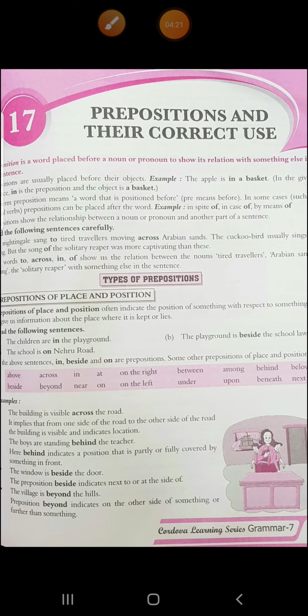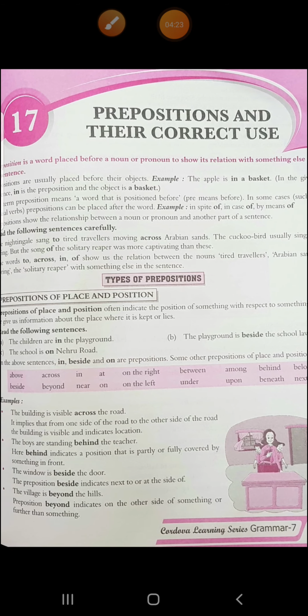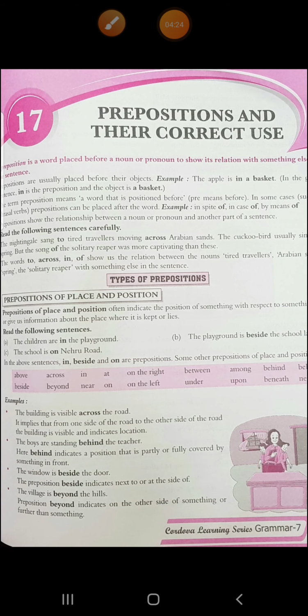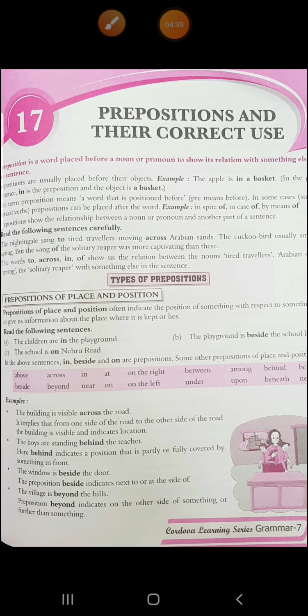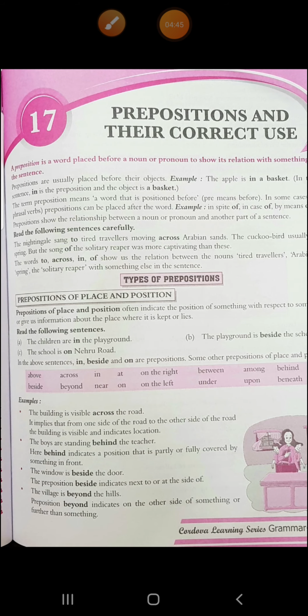Got it? Some other prepositions of place and position are given here, like above, beside, across, beyond, in, near, at, on the right, on the left, between, under, among, upon, behind, beneath, below. These are some examples of prepositions of place and position. I hope till here everything is clear. Now let's read the examples.